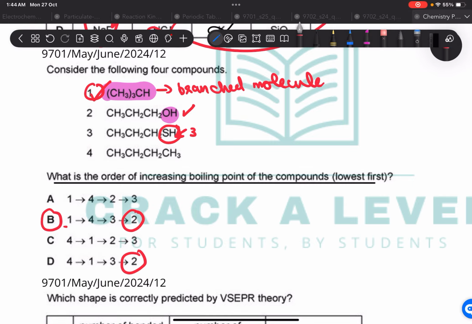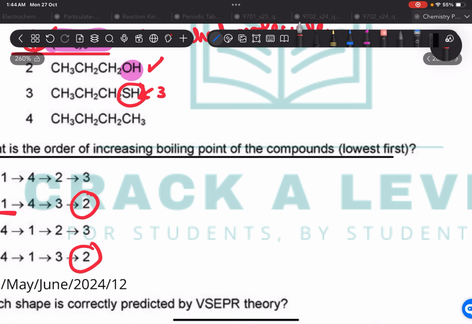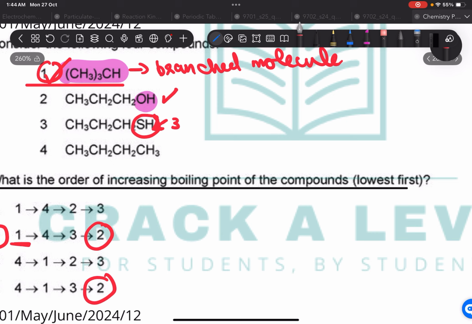Why is 1 going to have the lowest, not 4? Because look, 1 is a branched molecule, and when you're branching, your melting point decreases. There is a branching in 1. So the melting point is going to decrease, because when you are unbranched, the molecules lie closer together.